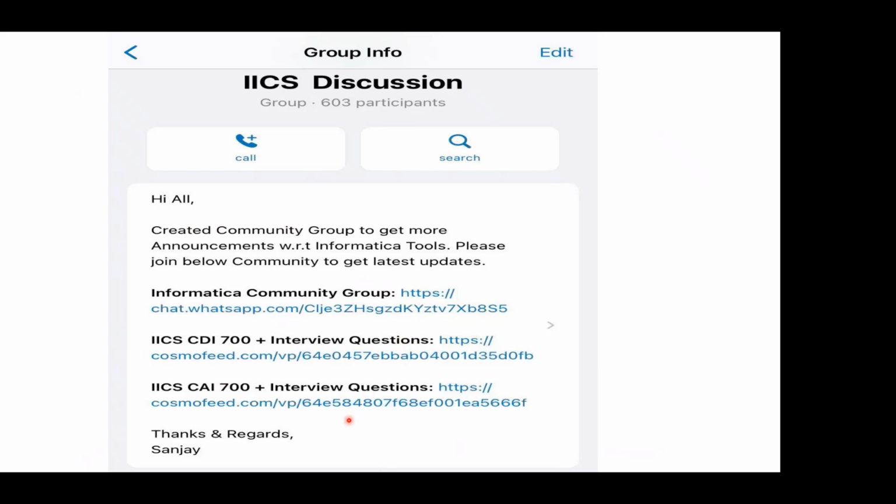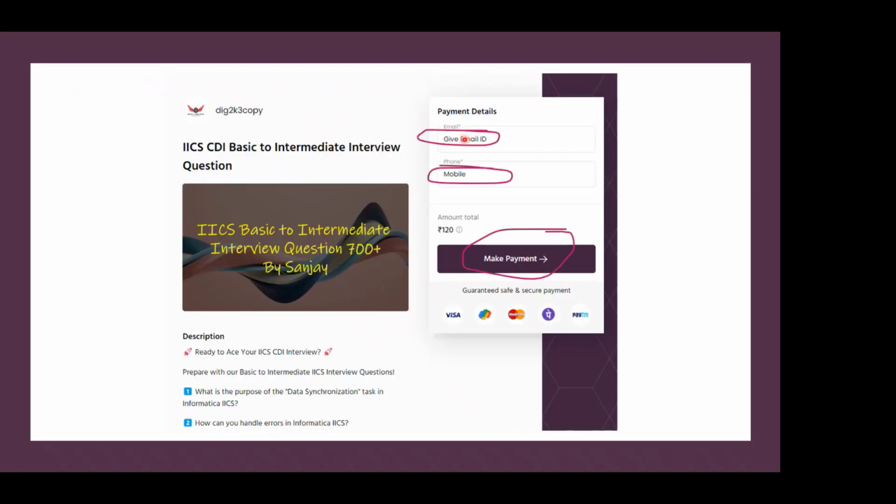Once the link has been clicked, it will ask for your email ID and mobile number, and the amount will differ. It is auto-changing, so every time it won't be the same amount; it will reflect accordingly. Then make the payment. You can use PhonePe, GPay, a Visa card, a Mastercard, or any Google Pay. Anything you can do.